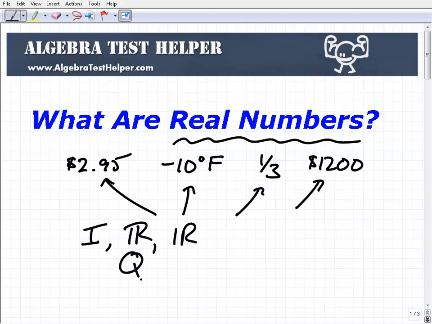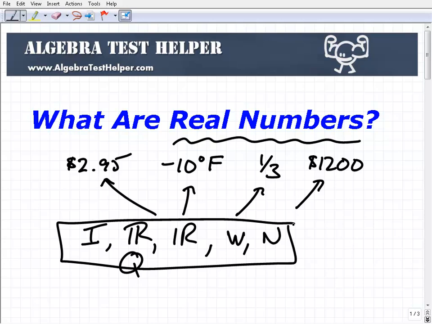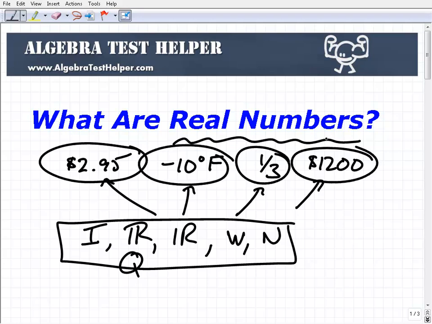Rational numbers, the abbreviation for it is Q in most mathematics textbooks. I don't know why they've done that, but anyways, that's how it is. So you have integers, rational numbers, irrational numbers, whole numbers and natural numbers. All these types of numbers make up the entire real number system. These are examples of integers and rational numbers and whole numbers, etc.